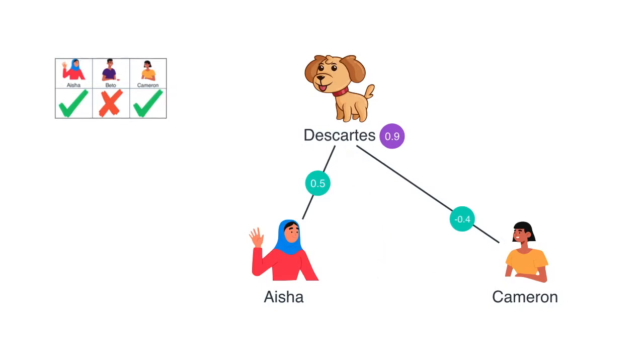Now on to find the probability that Descartes showed up. We know from before that to calculate this, we only have to add the score of Descartes and the edges coming in, which are 0.9, 0.5, and minus 0.4. And the sum is 1. And as we saw before, sigmoid of 1 is 0.73. Therefore, the probability that Descartes shows up is 73%.